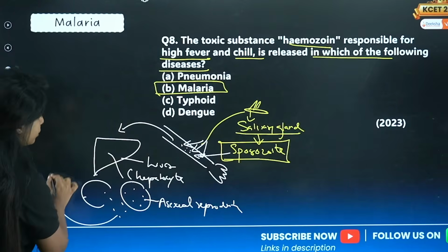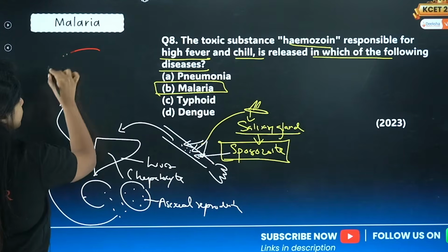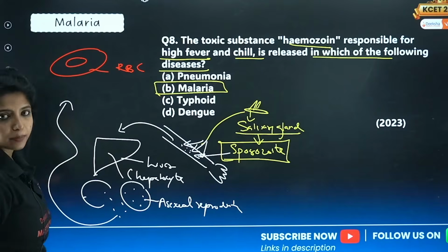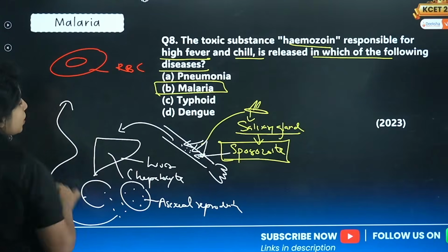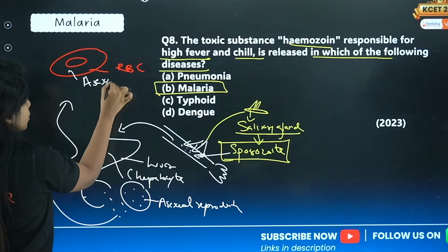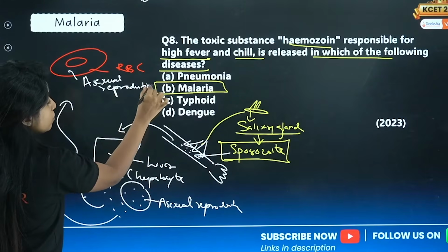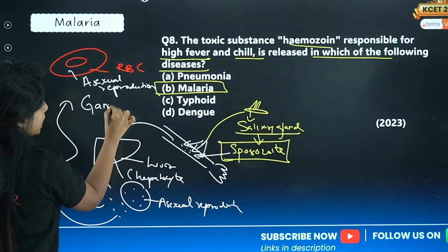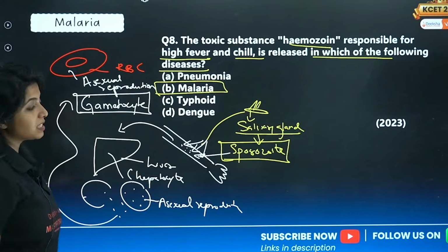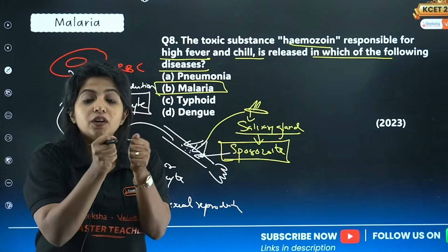And now they move to the next part of our body, which is your RBC. Within the RBC, my dear children, what are they going to do? Again, they will undergo asexual reproduction. And at the end of it, what do you get? You get a new stage which is known as the gametocyte stage. Gametocyte stage is a stage from where they can form gametes. Gametes can undergo sexual reproduction.